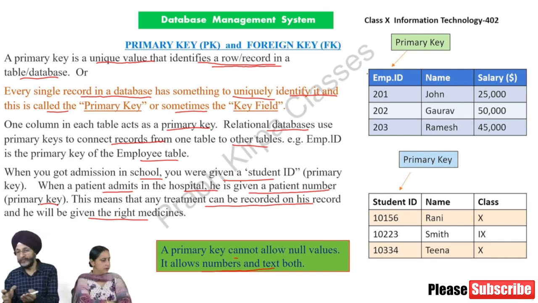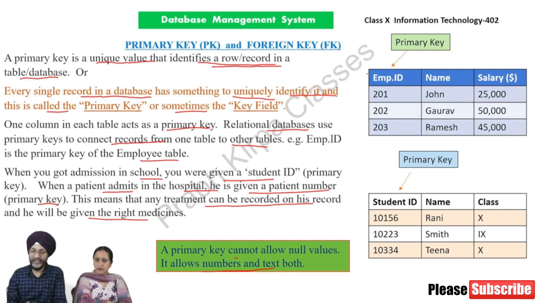There may be 2 or 3 or more students having the same name. If we want to identify which student has not paid the fees, and suppose there are 3 Johns in a school, and we point out that John has not paid the fees, it will be very difficult to identify from whom we are to get the fees.